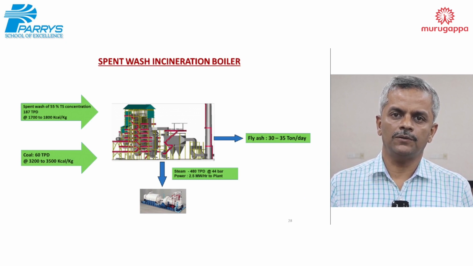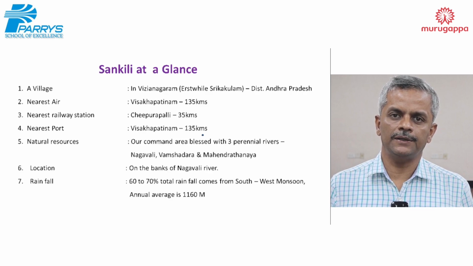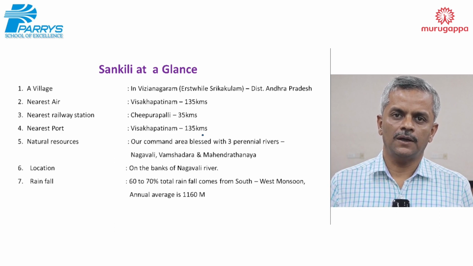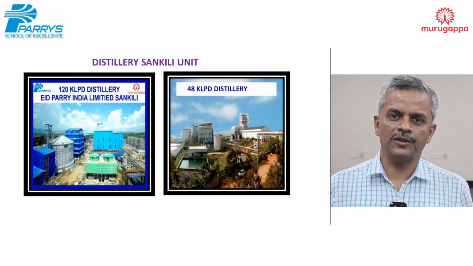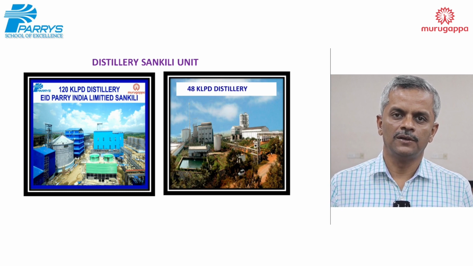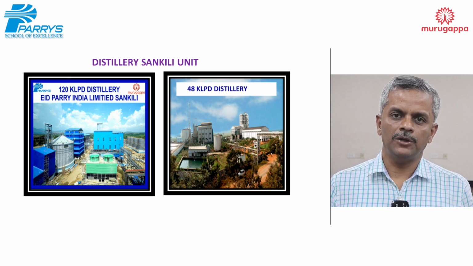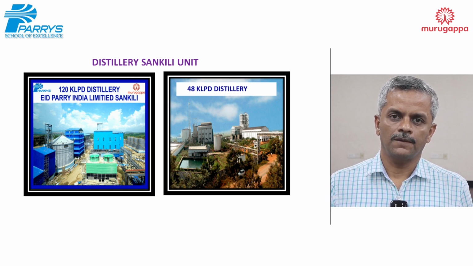Next, Sankili unit, which is a 168 KLPD distillery plant, located in Sankili village in Vizianagaram district, near Vizag. In the Sankili unit, there are two plants. One is old, a 48 KLPD plant, which can be operated with molasses or syrup feedstock. The second unit is 120 KLPD, which can be operated with sugar syrup, molasses, or grain. This is the flow diagram of